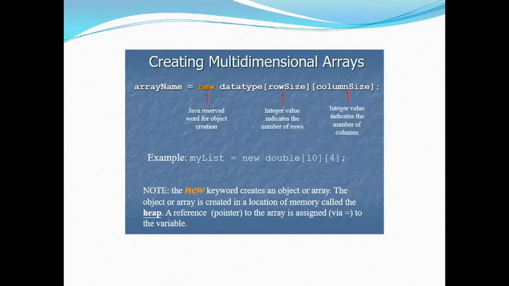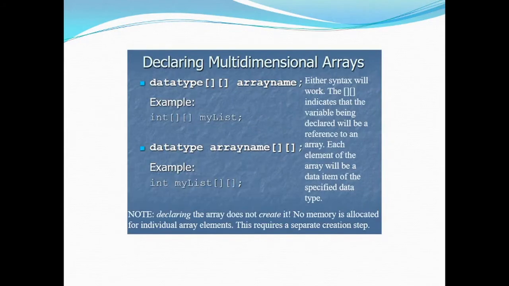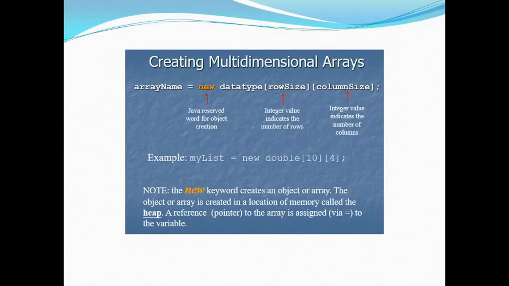Now creating multi-dimensional arrays. We have declared the array name, as you can see over here, and then we can define it by using array name is equal to new. This new will create space in memory, and how much space, you specify in the row size and column size. So array name is equal to new data type, then row size, then column size. This is a two-dimensional array first of all. The first one represents the number of rows, and the second represents the number of columns.